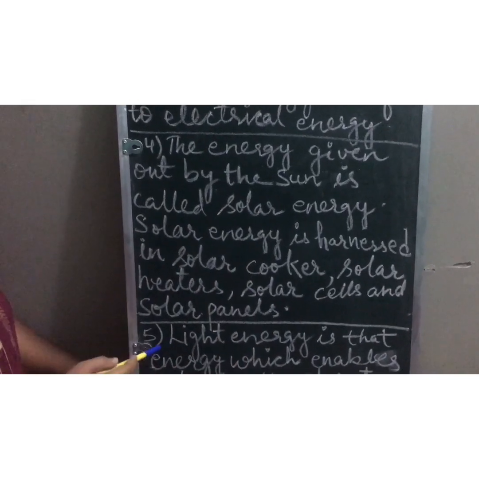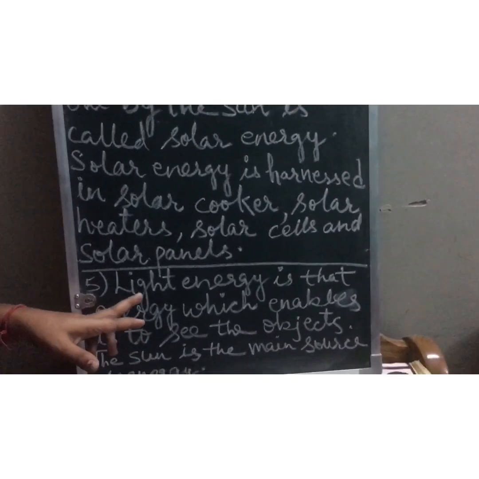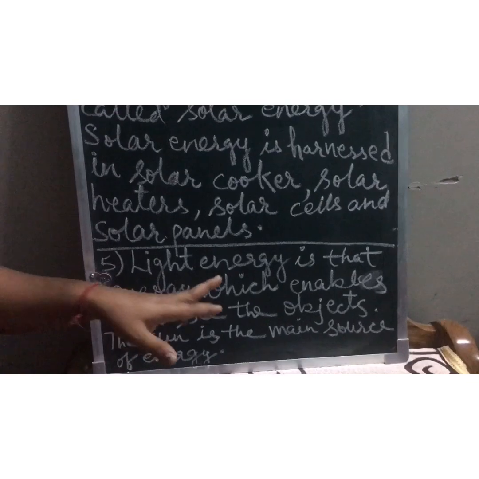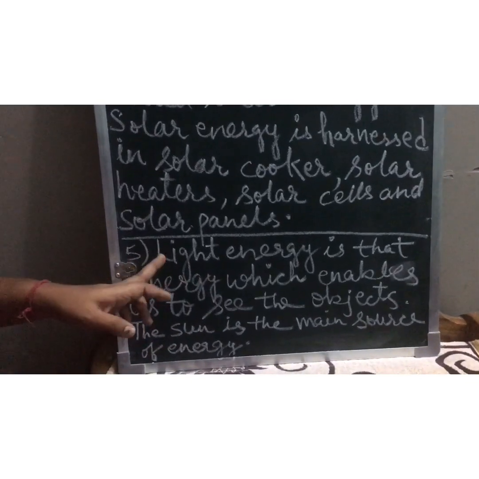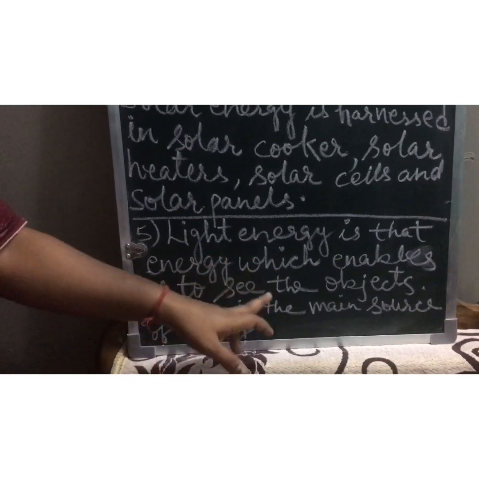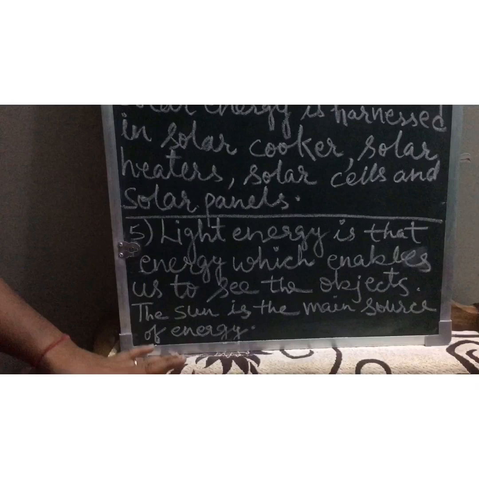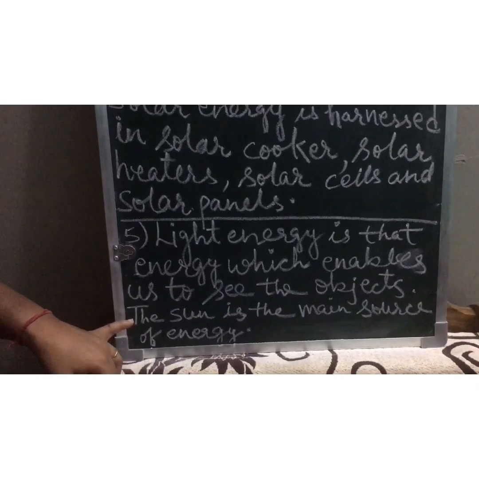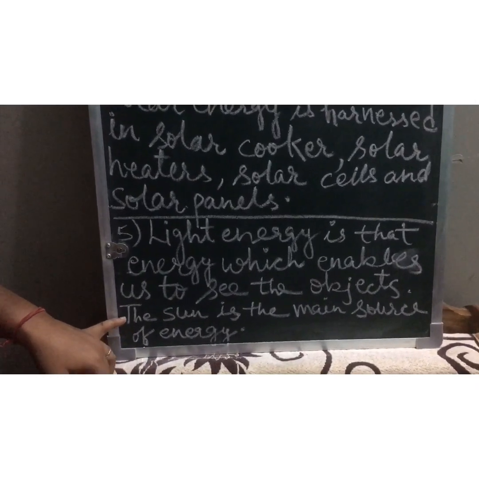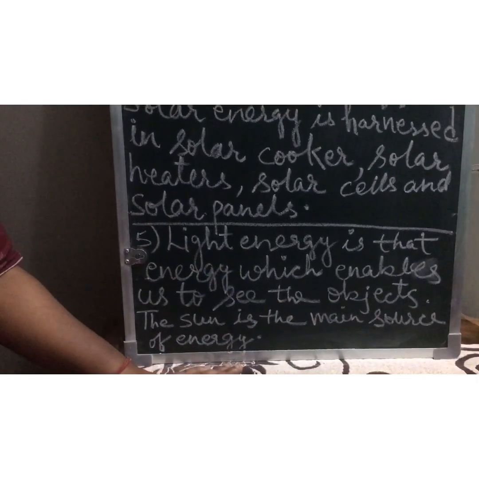Okay. Now fifth question. Fifth question is, briefly explain light energy. We have to explain the light energy. Light energy is that energy which enables us to see the objects all around us. Okay. And what is the main source of light energy for us? The sun is the main source of light energy, children.